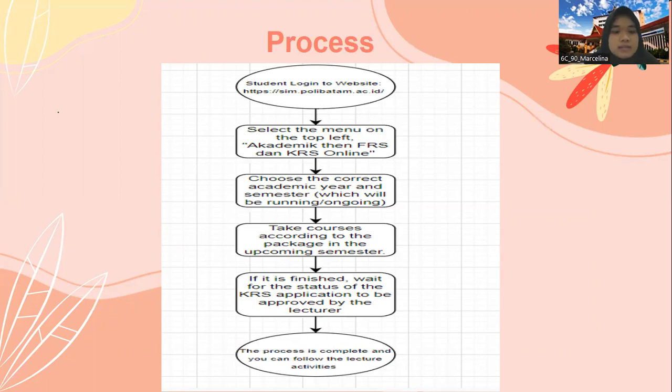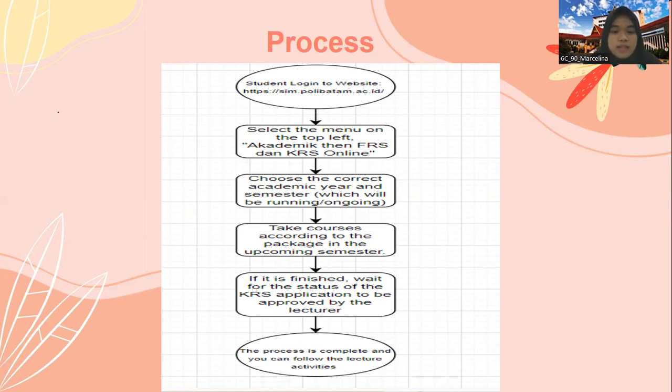KRS at Politeknik Negeri Batam has a package system per semester, so it makes it easier for students to take their courses. The detailed procedure is discussed in the next discussion. Initially, to begin the process, the student must log in to https://simp.polybatam.ac.id with their own username and password.